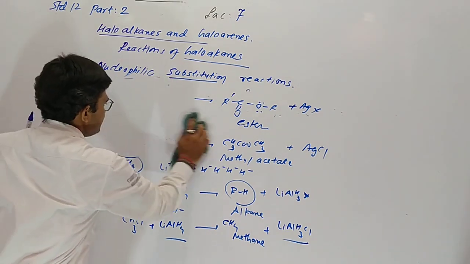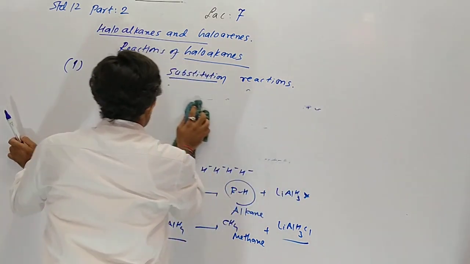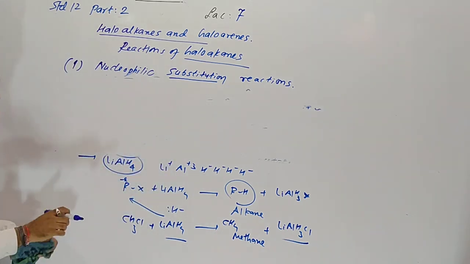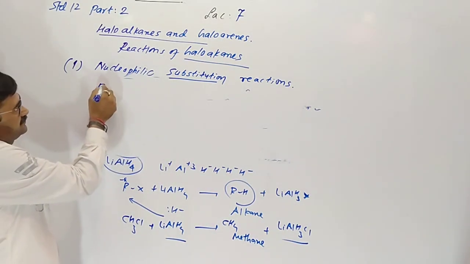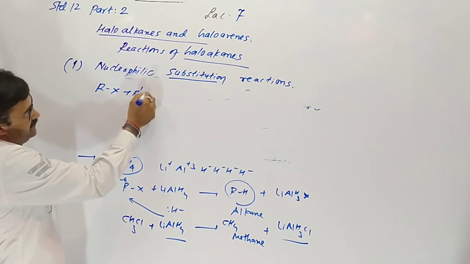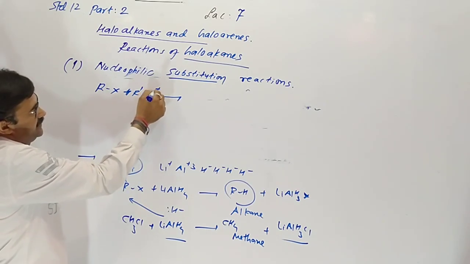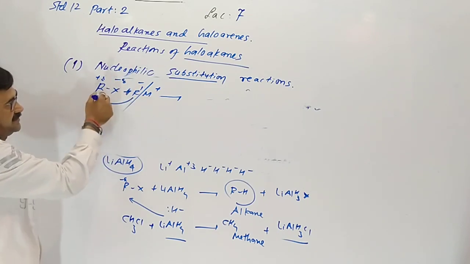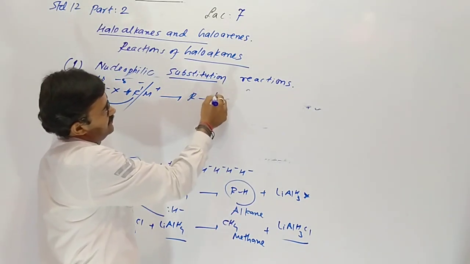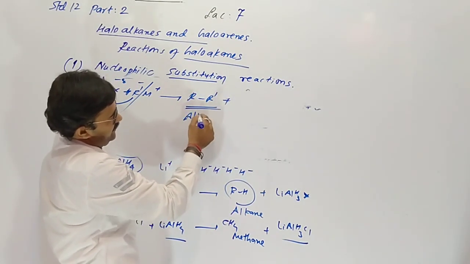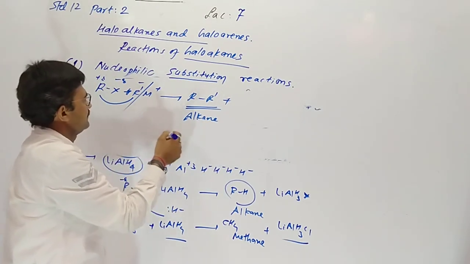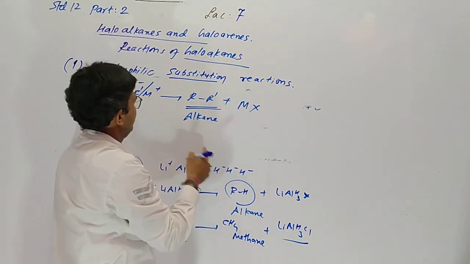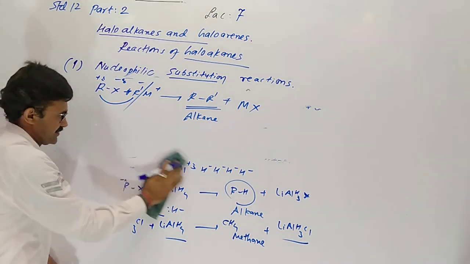Now alkyl metal. RX with R3M, M plus R minus. R minus combines here. So more carbon-containing alkane occurs here. So R with M with X is MX.